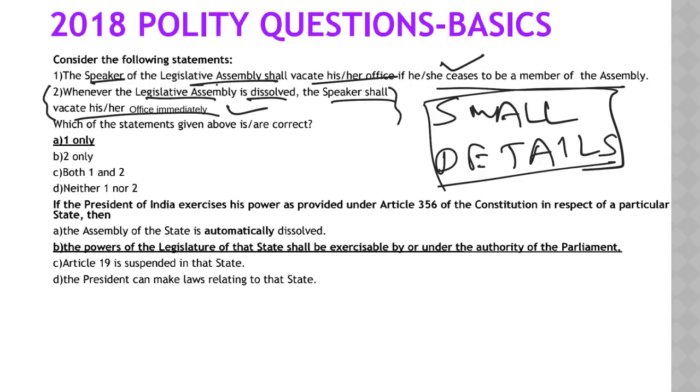It is clearly mentioned that the head of the house, the Speaker, will not resign or vacate the office even if the legislative assembly is dissolved. They will continue to remain in office until the newly elected legislative assembly meets for the first time. Till then this person will be there. Then it goes to the Speaker pro tem, who will be chosen by the President, and then the Speaker pro tem will conduct the election for Speaker, and then the Speaker will conduct the election for Deputy Speaker. Then the procedure will continue. So only if you remember those small details, then you will be able to eliminate this statement too.